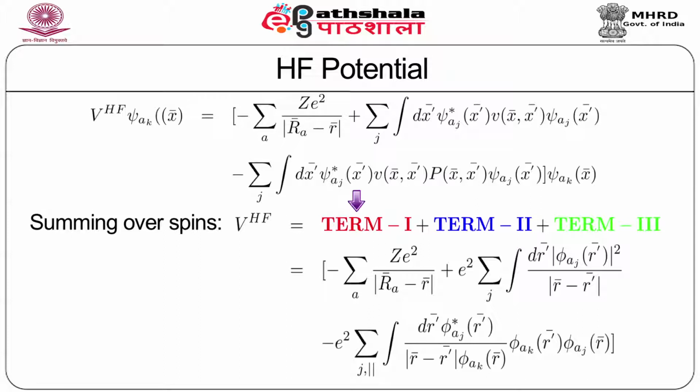This term 1, as we will discuss in the next slide, and as we know, comes from the potential which is given by the nuclei. The second term is the Hartree term, while the third term is the term that arises out of exchange.